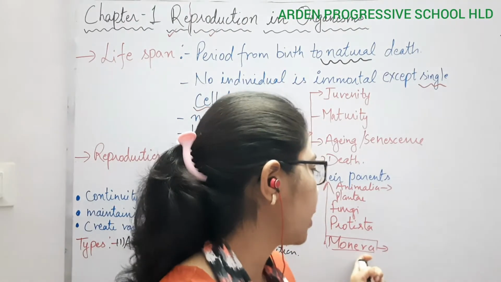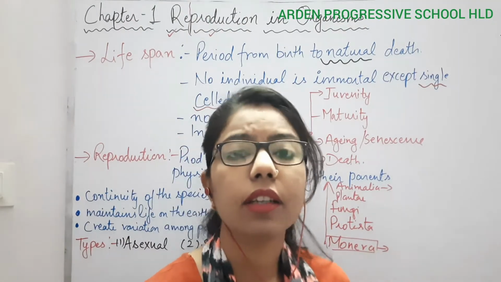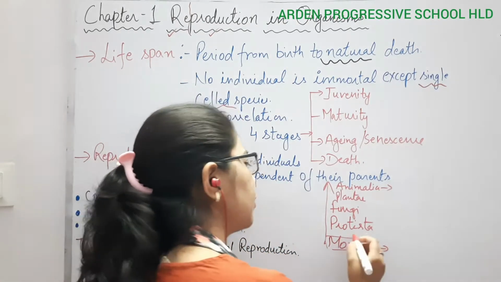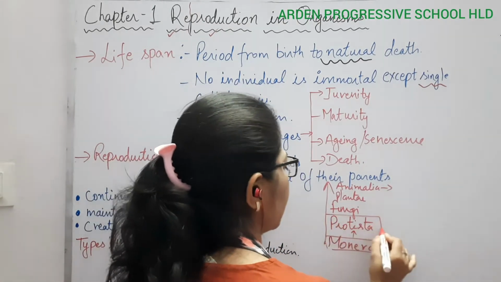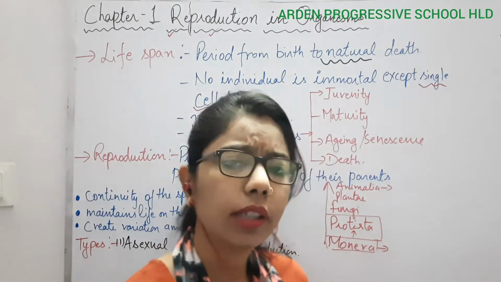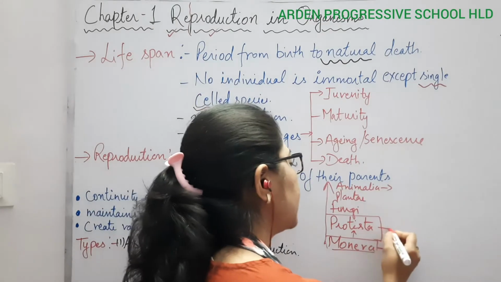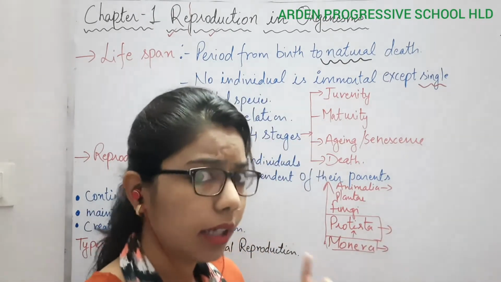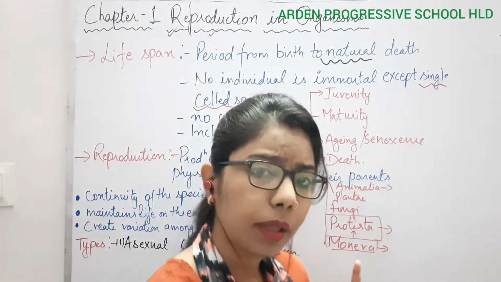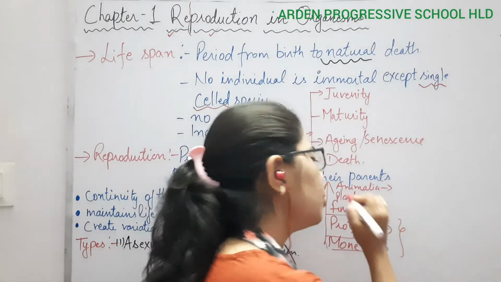Along with the prokaryotic cells, it is unicellular or multicellular. Here we are talking about the unicellular. So if we are moving towards the protista, what should be the cell organization? We can say it is eukaryotic. From Monera to protista, it becomes eukaryotic, but still the cell is unicellular.